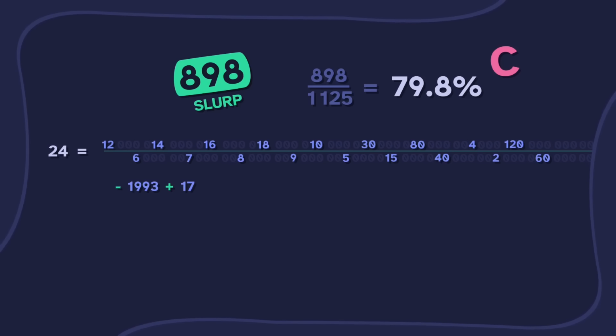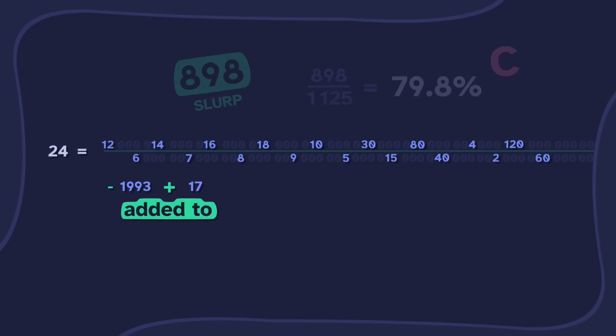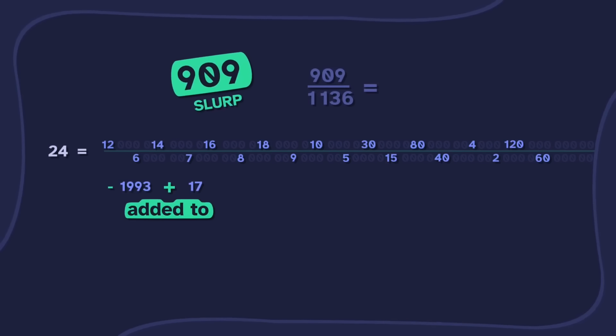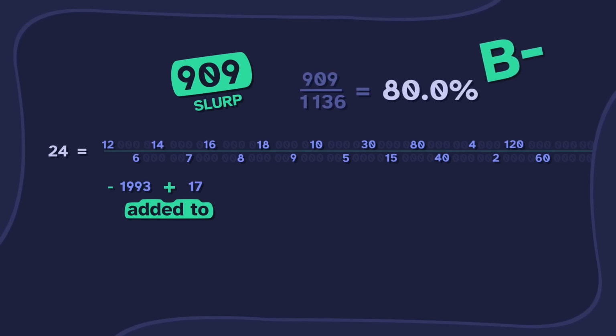So how about we make it a little bit slower? Instead of plus, we could say added to. That makes our score 909 out of 1136. That's 80%. That's a B. Technically, it's a B minus.